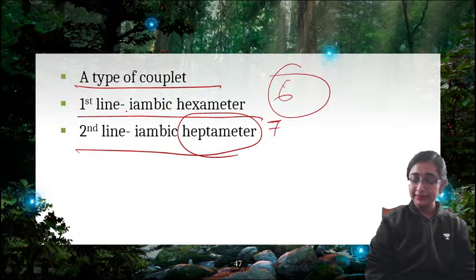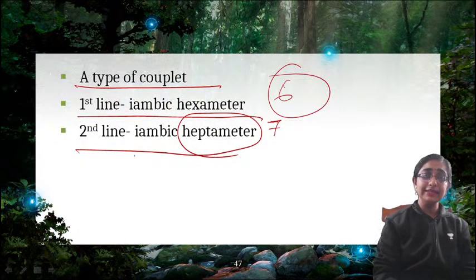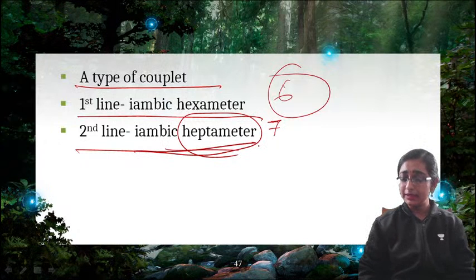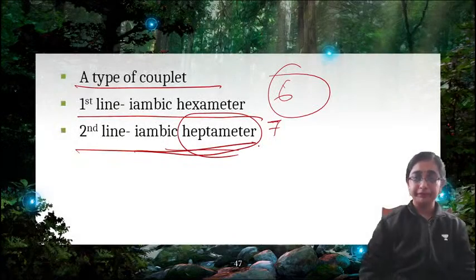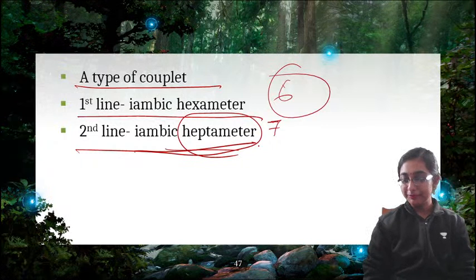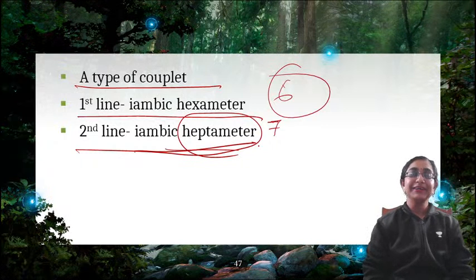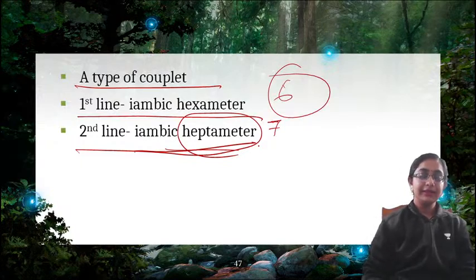Hexa means 6. So not pentameter, it is hexameter, and the second line is iambic heptameter. It is used very rarely, but you need to know that this is called Poulter's measure. The name is a bit odd, right? That is a kind of couplet.